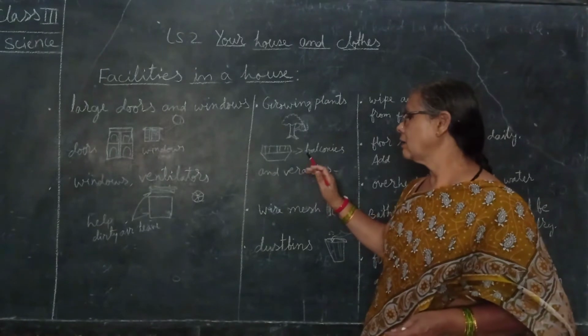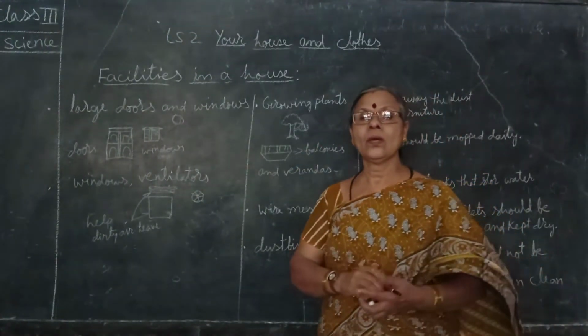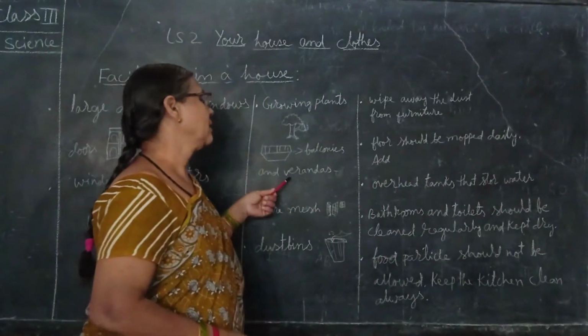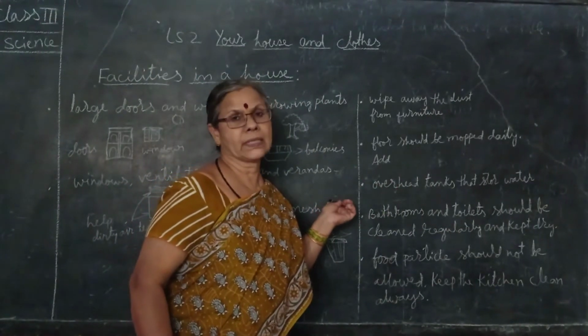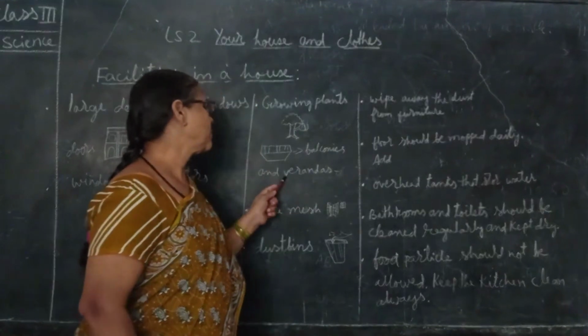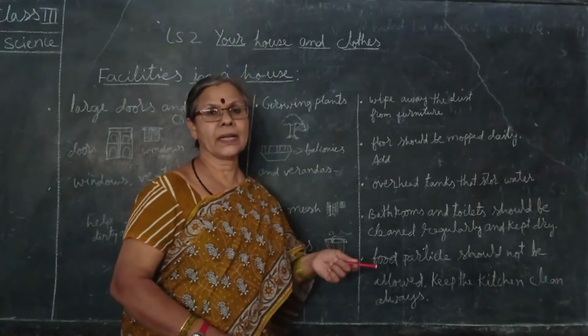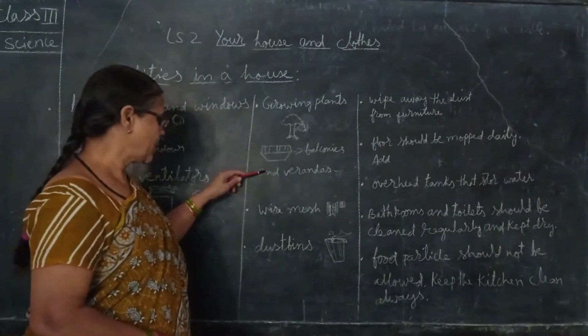Those people who are living on the second floor and third floor should have balconies, and people who are living on the ground floor should have verandas to sit, relax and breathe in fresh air. So these facilities we should have.